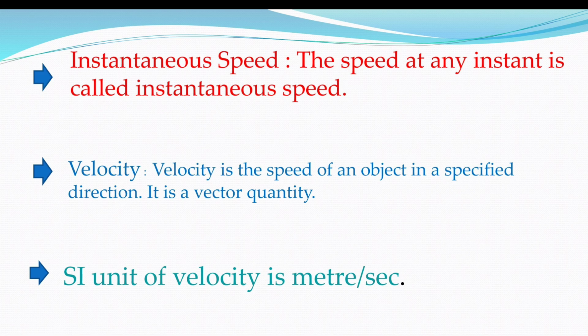Velocity. Velocity is the speed of an object in a specified direction. It is a vector quantity. SI unit of velocity is meter per second. What is instantaneous speed? By this we can raise the speed or decrease the speed at that point depending on the situation.